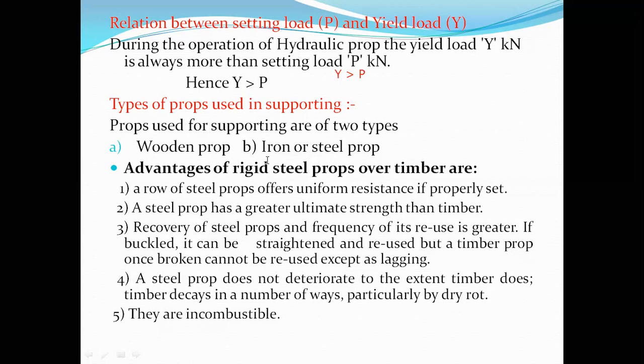But with the advancement of technology, and since that much wood is not available these days, people started using props made of steel or iron. So the props used for supporting are of two types: wooden props and iron props.